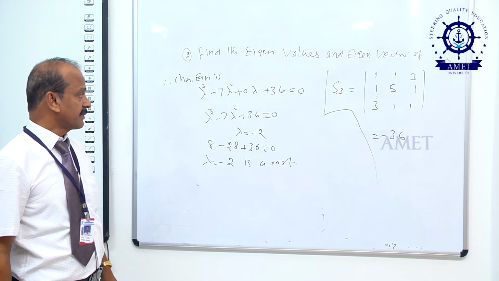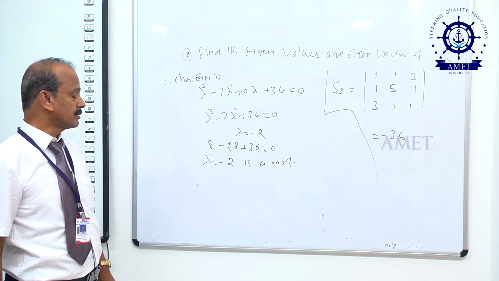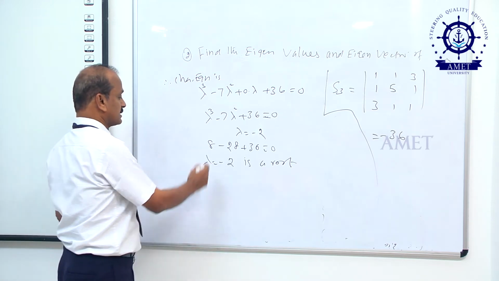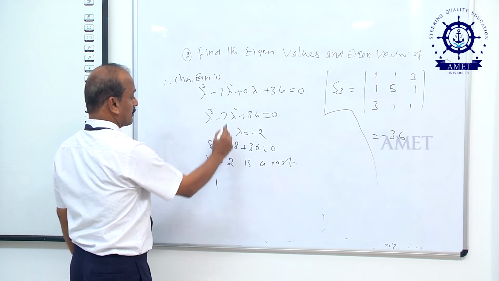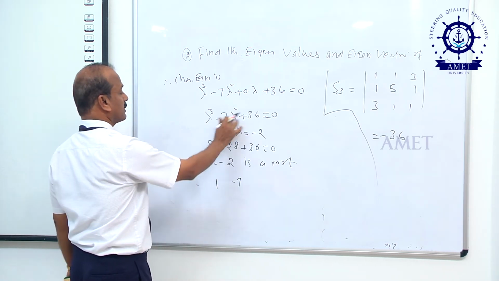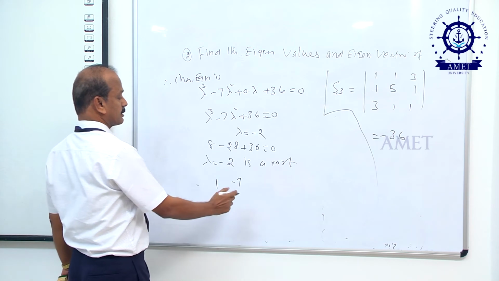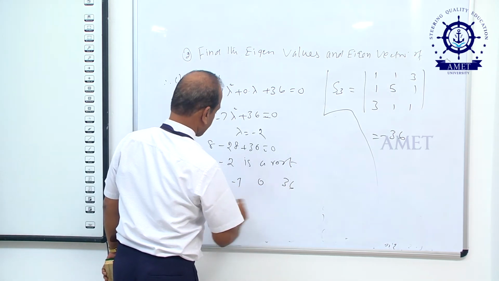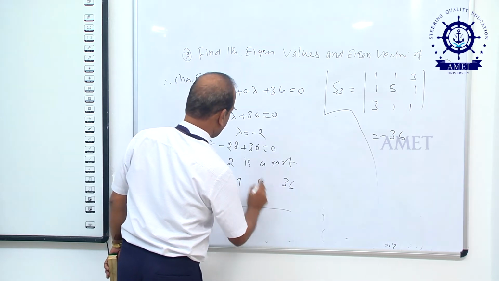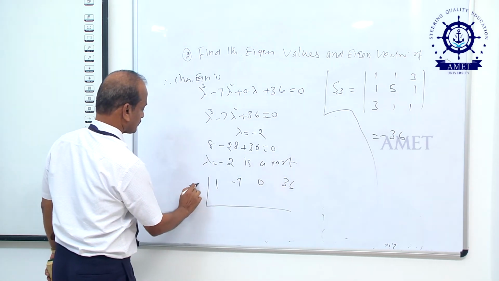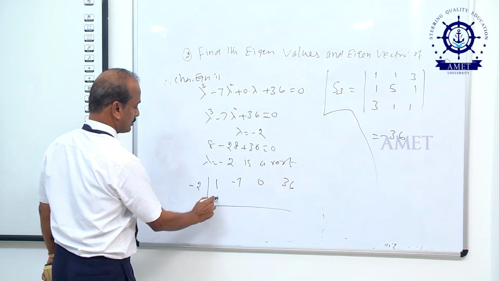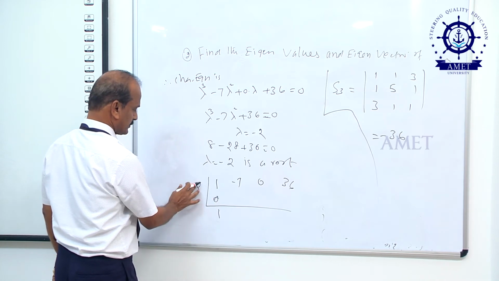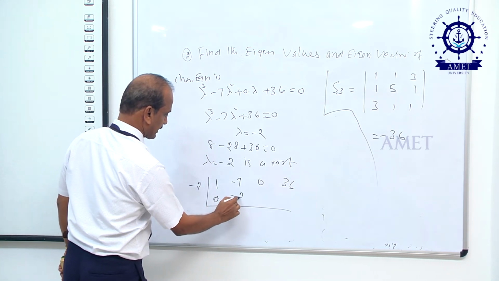Now here we can find the other roots. How do you find the other roots? You take the coefficients 1, minus 7, 0, plus 36 and divide by the root minus 2.